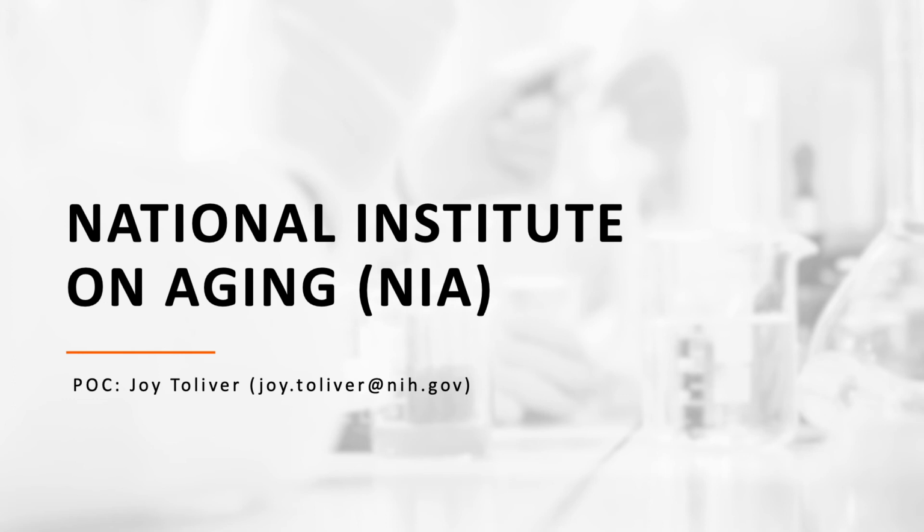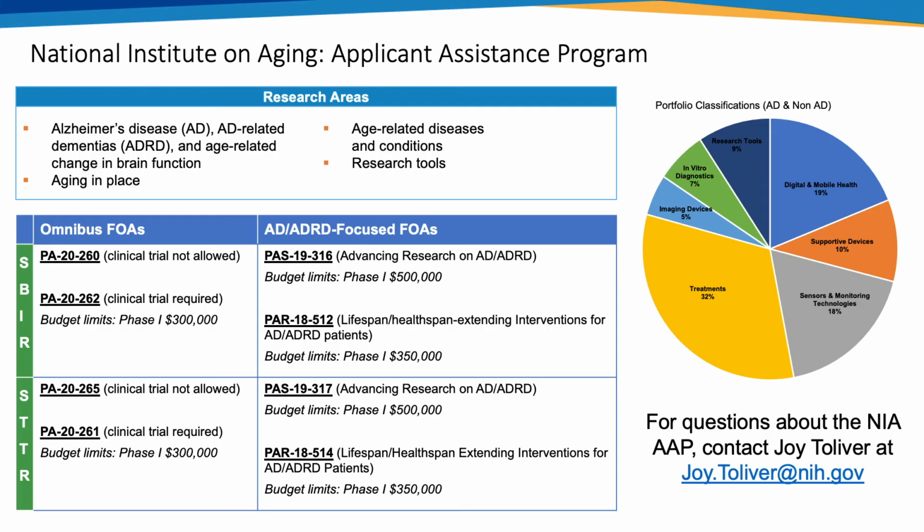The National Institute on Aging, or NIA, is represented by Joy Tolliver. Their areas of interest are in Alzheimer's disease and Alzheimer's disease-related dementia, and age-related change in brain function. They also focus on aging in place, age-related diseases and conditions, and cover research tools.